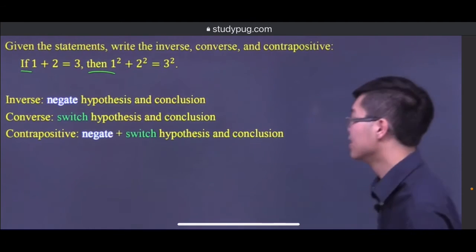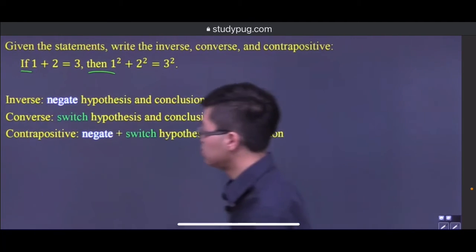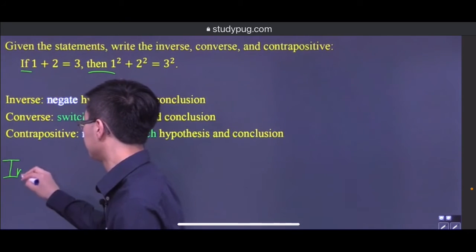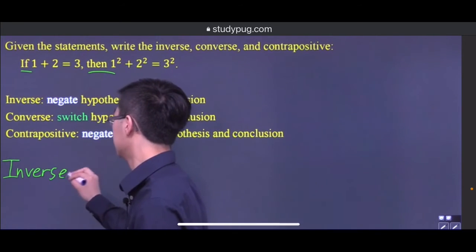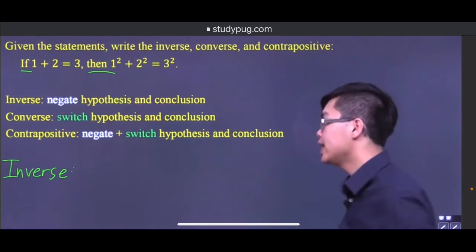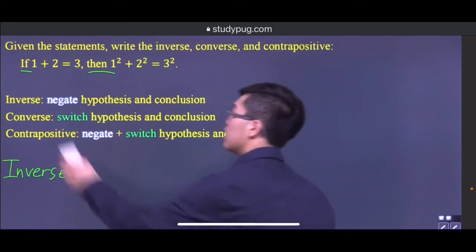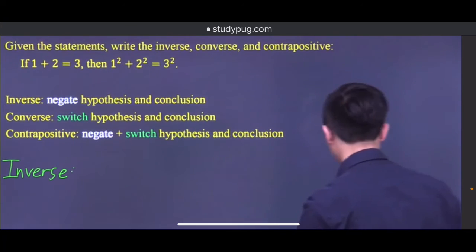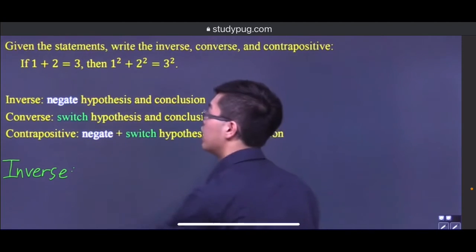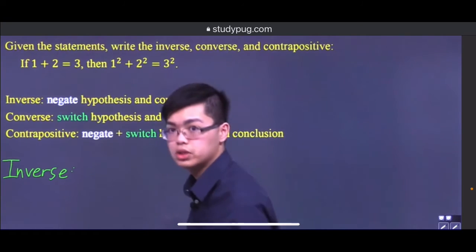All right, cool. So, inverse. How do we write the inverse? For the inverse, we have to negate the hypothesis and conclusion. So here in our statement, we got to negate our hypothesis. How do we negate 1 plus 2 is equal to 3?